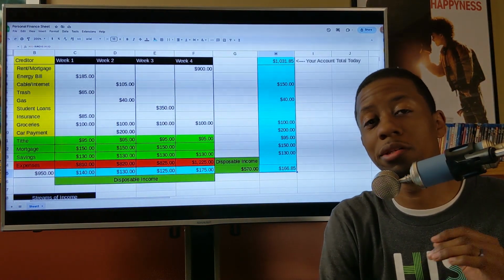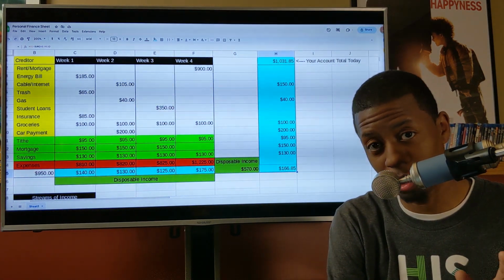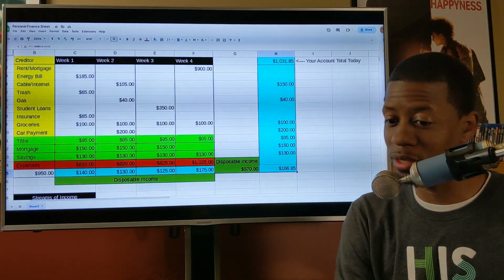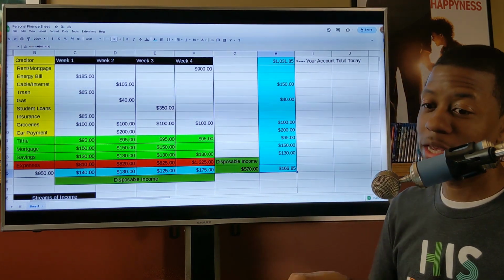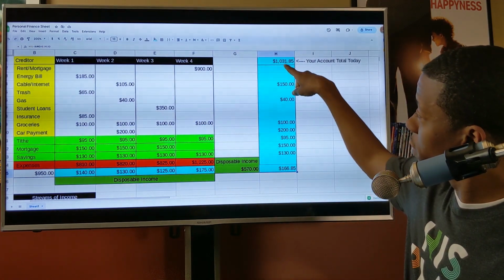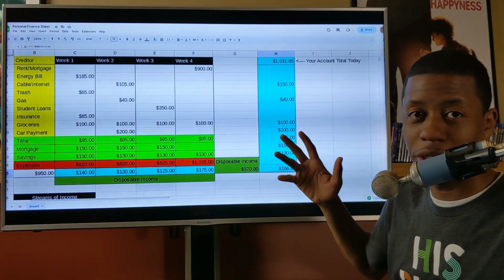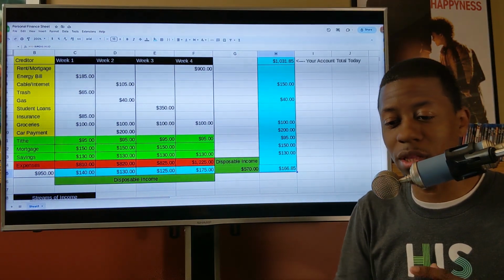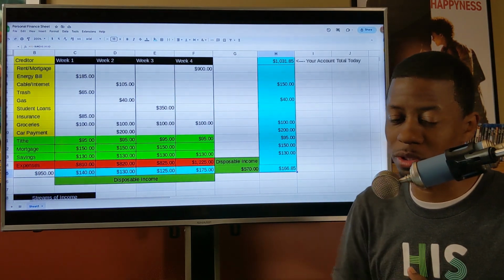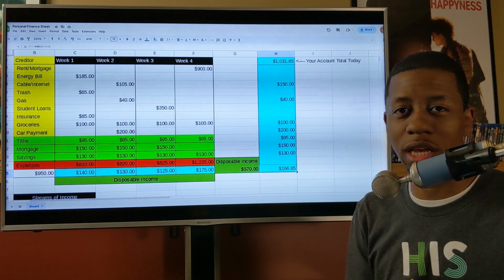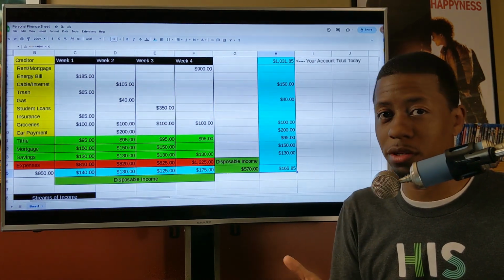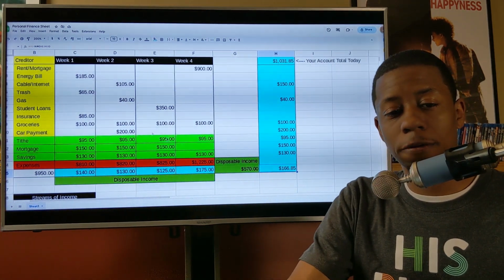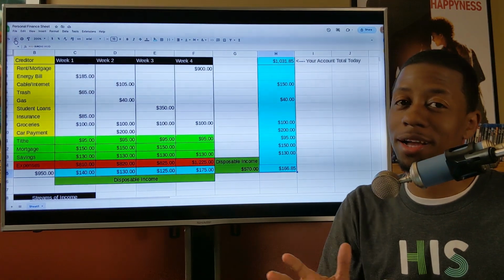Okay, so the disposable money that you have for the week is $166.85. That is money that you can go spend however you want to for the week. You cannot go over that amount, but you can always spend less than that. If you spend less than that, let's say if you only spend $100, then the next payday you'll have, instead of 1,031, somewhere between like 1,055, something like that. It just continues to increase, and then you'll add more money into your savings. So instead of paying $130 into savings that week, maybe you'll pay $145 into your savings that week, and you just continue to grow it that way. All right. So hope that makes sense.